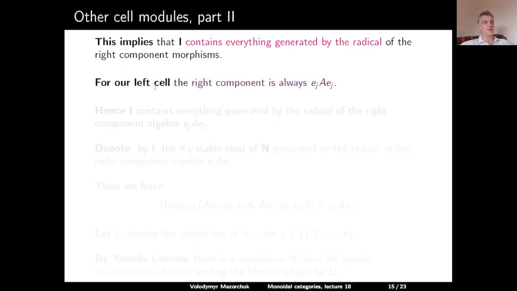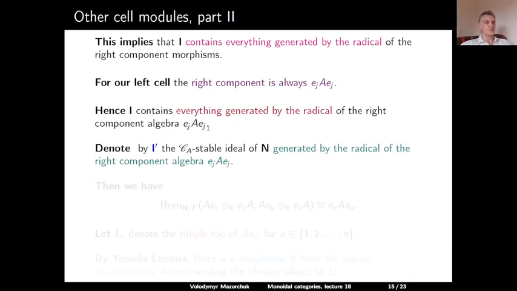For our left cell, when we fix J, our right component is always EJA. So the right component endomorphism is the algebra EJA. And so our ideal I contains everything generated by the radical of the right component algebra EJA.